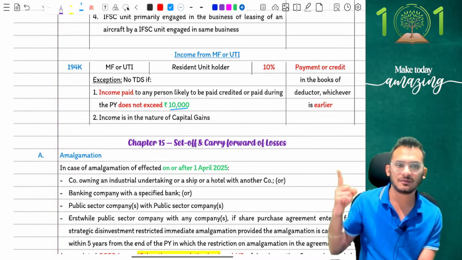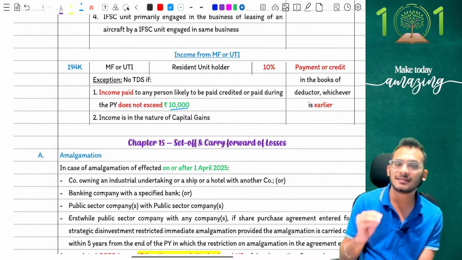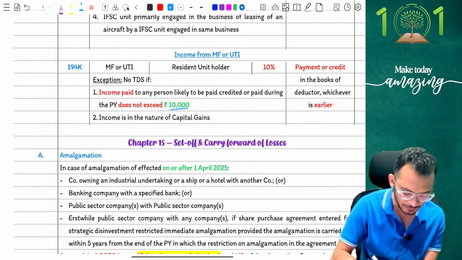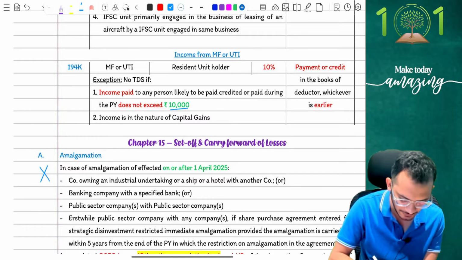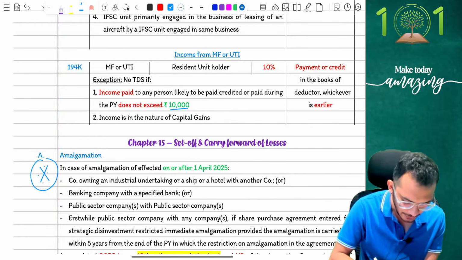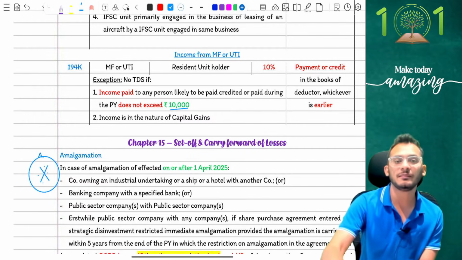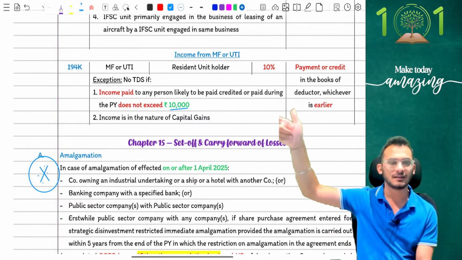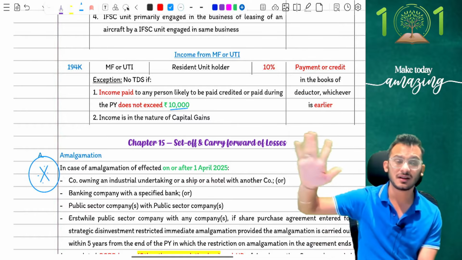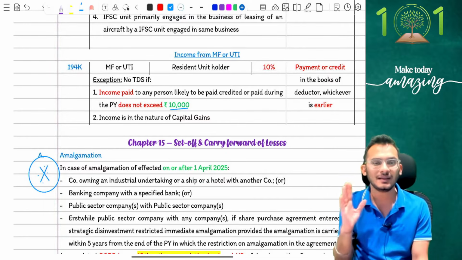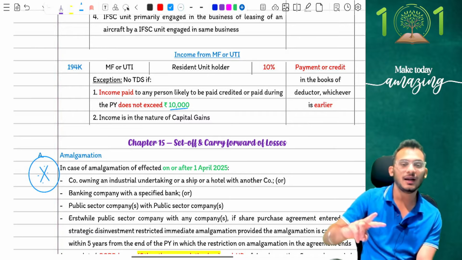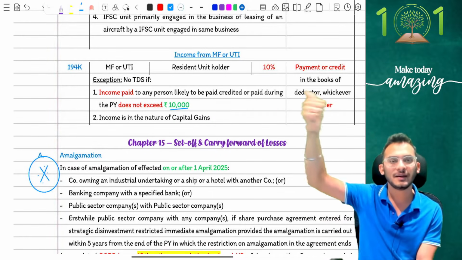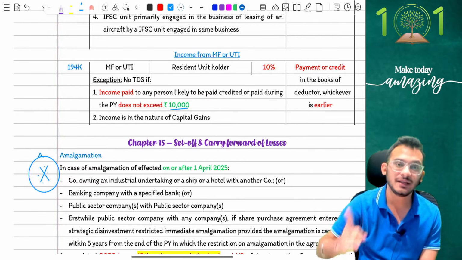The next chapter is chapter number 15, which is set off and carry forward of losses. This time the chapter has a very small amendment, but yes, a very, very important amendment from an exam perspective. Do expect questions on this in the examination. The amendment relates to business reorganizations. For those who remember, people, until last year, there was a provision which said that when you do amalgamation or business conversions, if all conditions have been properly satisfied, then whatever losses you had under the amalgamation or the business conversion were taken over by the new entity for a fresh period of 8 years.